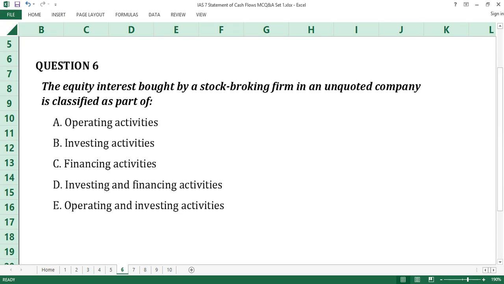Time up. The answer to question number 6 is B, investing activities. IAS 7's paragraph 6 defines investing activities as, quote, the acquisition and disposal of long-term assets and other investments not included in cash equivalents, end of quote. Equity interest bought or equity instrument investment in an entity whose shares are unquoted is not a highly liquid investment that is readily convertible to known amount of cash since it is not publicly tradable. B is the answer to question number 6.